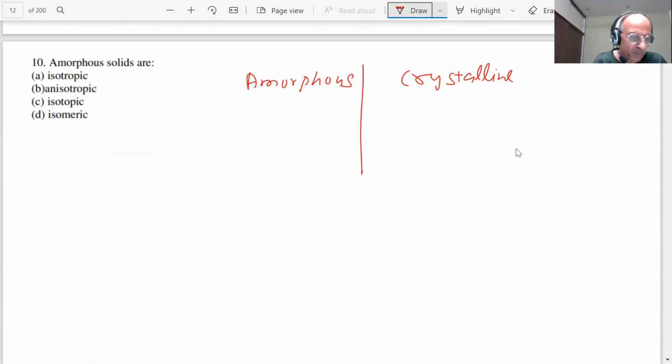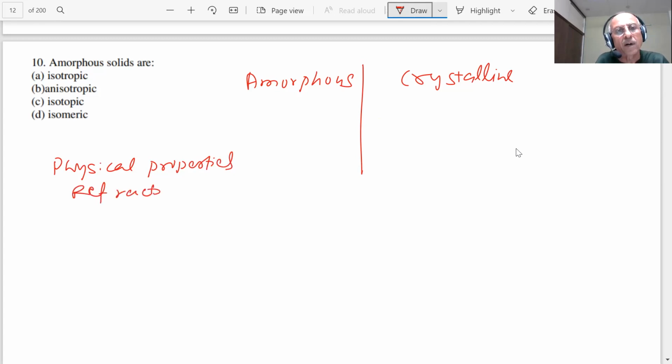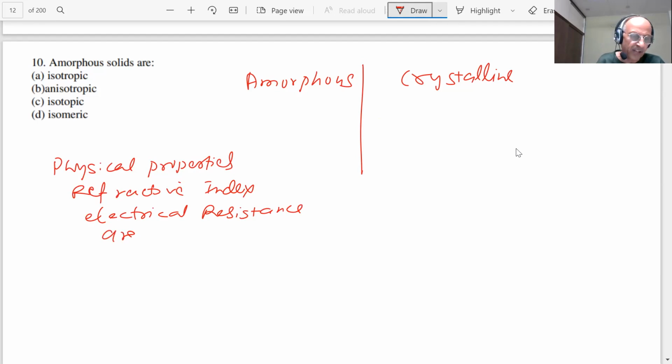Isotropic means that the physical properties like refractive index and electrical resistance are the same in all the directions.